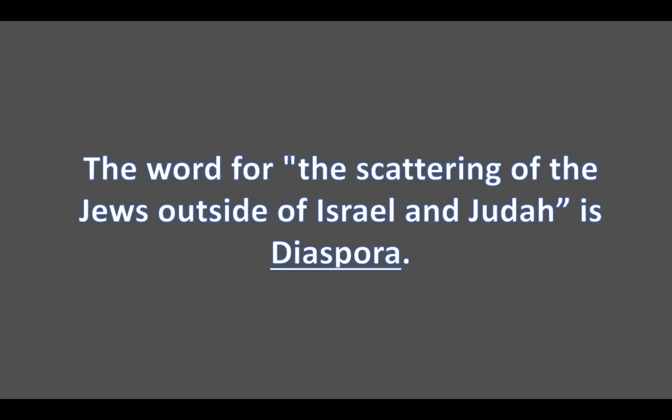The word for the scattering of the Jews outside of Israel and Judah is diaspora. One of the previous slides said that the Romans were the main group that caused that, but it just means that the Jews were forced out of the area, and so they moved into different places all over the world.